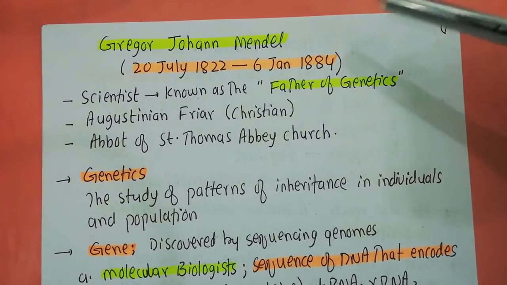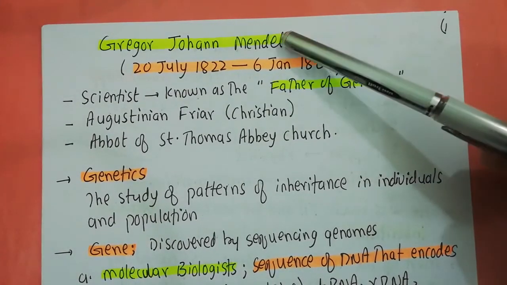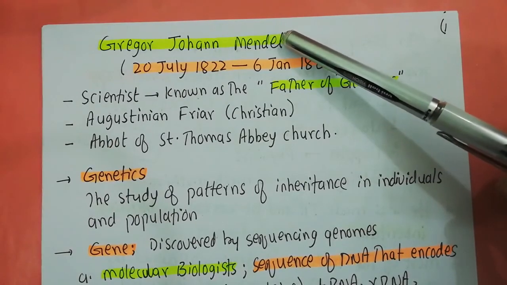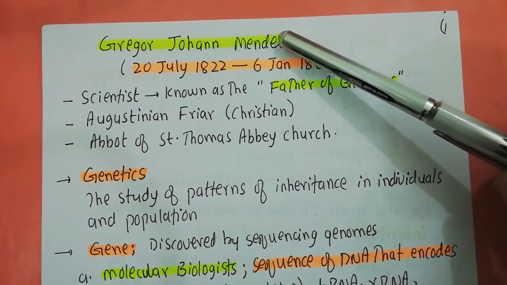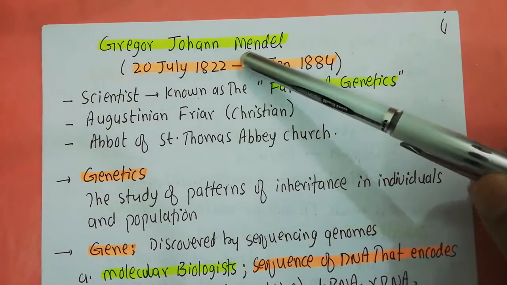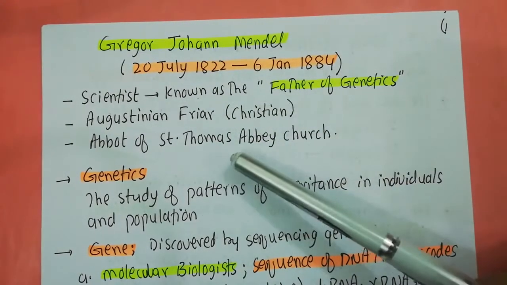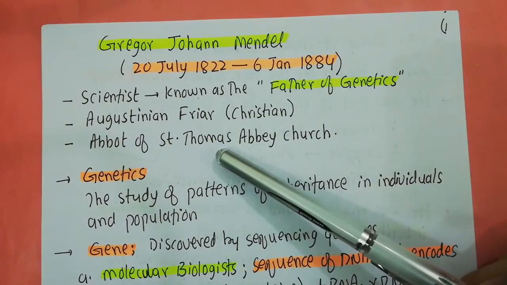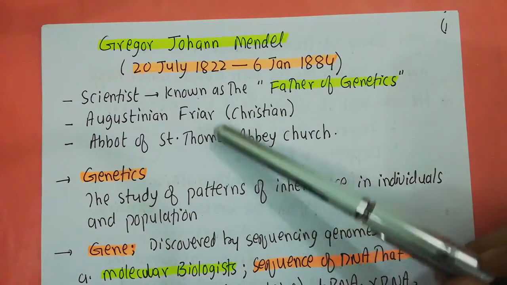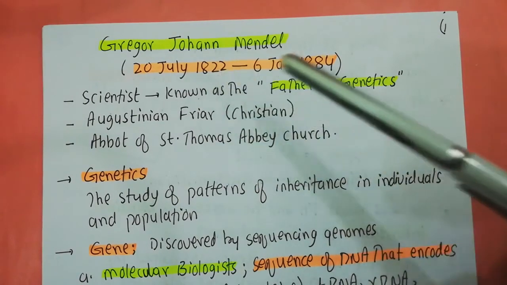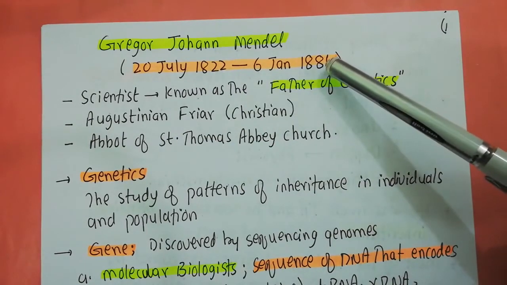Welcome back to this next video, and in this video we are going to talk about Mendel and his laws. The full name of Mendel was Johann Mendel, and he was given the title Gregor when he joined the monastery of St. Thomas. Mendel was born in 1822 and he died in 1884.